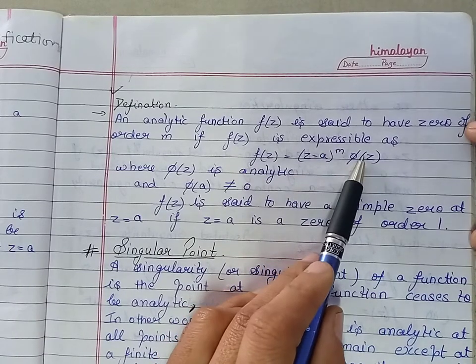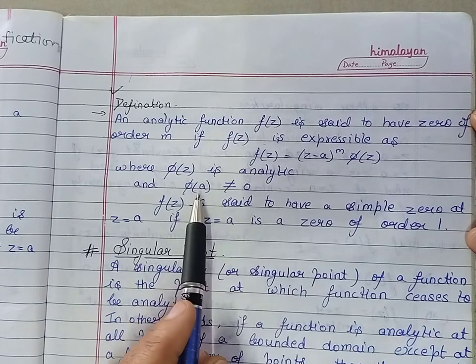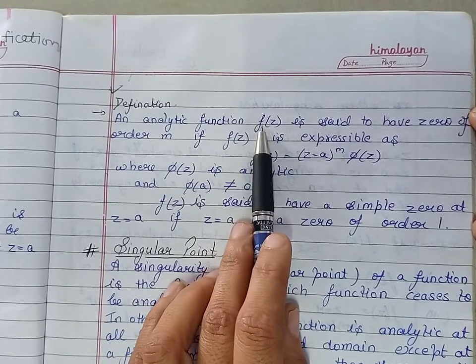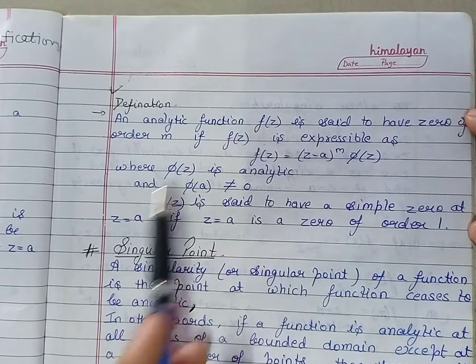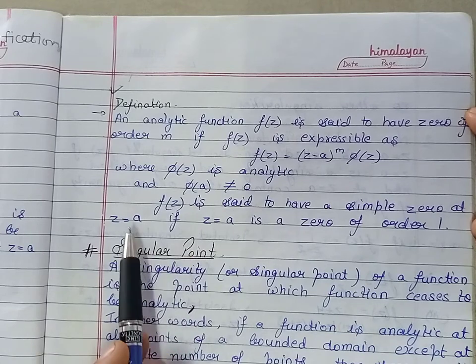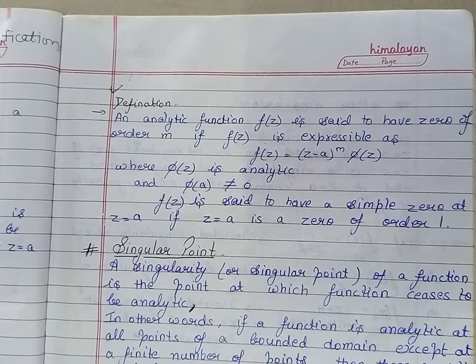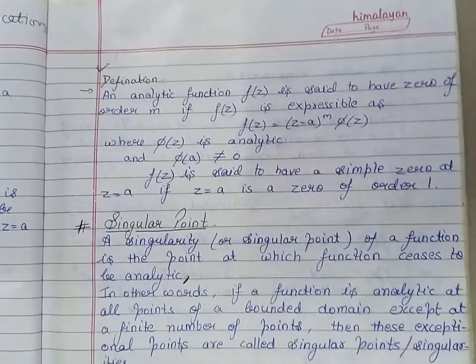Here phi is an analytic function which is not equal to 0 at z is equal to a. And if m is 1, then we say that the function has a simple zero at z is equal to a. So this is the definition of zero of order m for an analytic function.